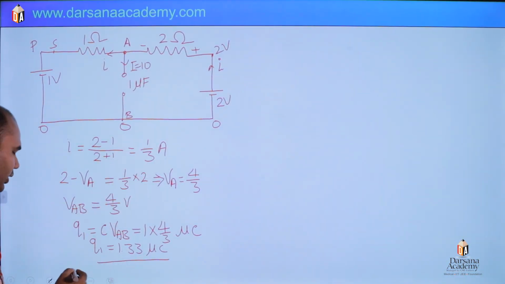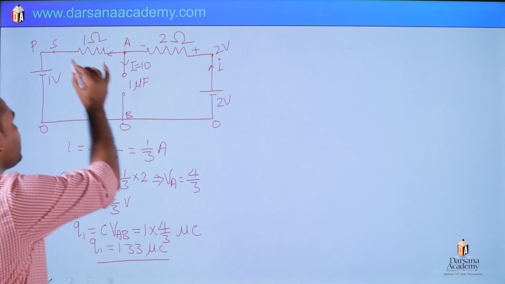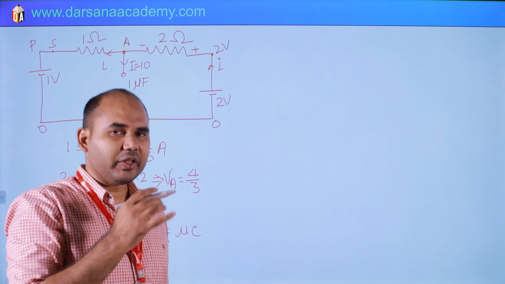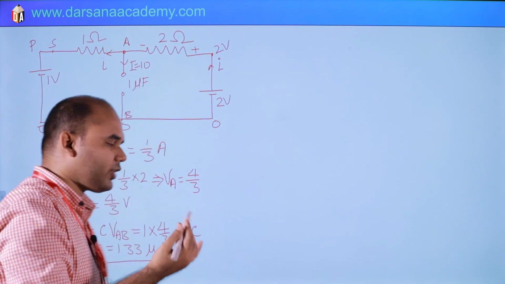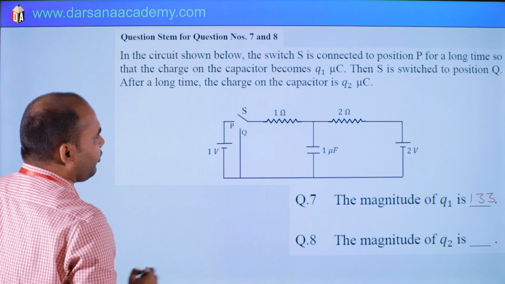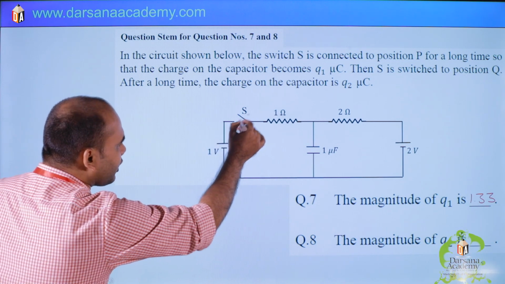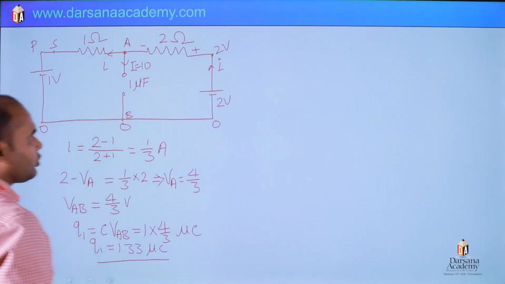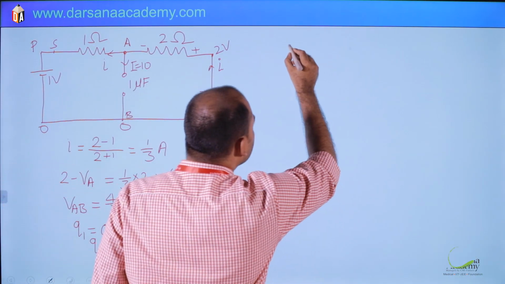The same story we will repeat here. When switch S is connected to Q, there is no role of the left side battery. There is no role of this battery when S is connected to Q. Okay, so again we will redraw the figure.